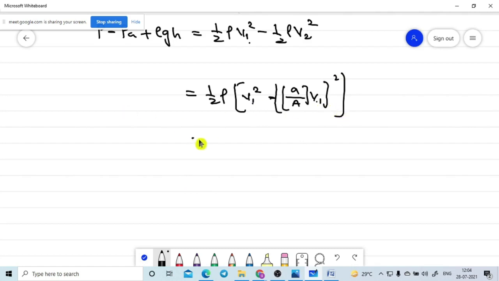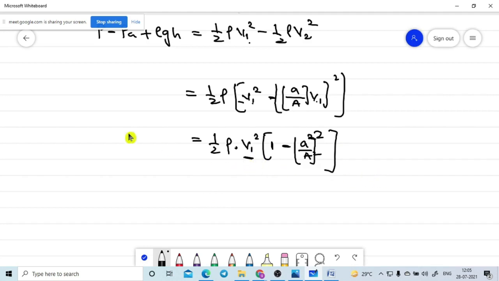I am taking it out. So half into rho into V1 square into, here the V1 is gone out, means 1 minus a square by capital A square, otherwise we can keep it as small a divided by capital A whole square. So our aim is to find out the V1 value.